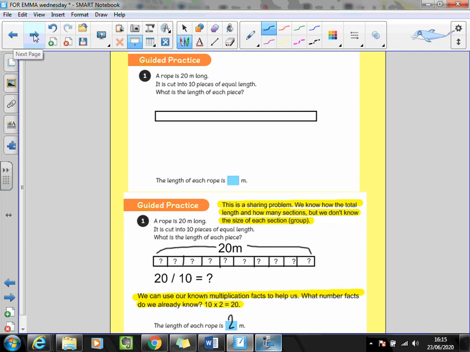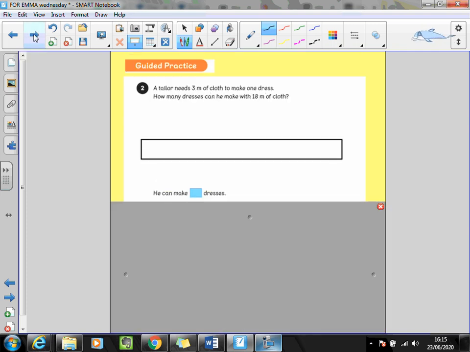Let's move on to question number 2 for guided practice. This time, a tailor, who is somebody who makes clothes, needs 3 meters of cloth to make one dress. How many dresses can he make with 18 meters of cloth? Again, pause the video to help you solve the problem.